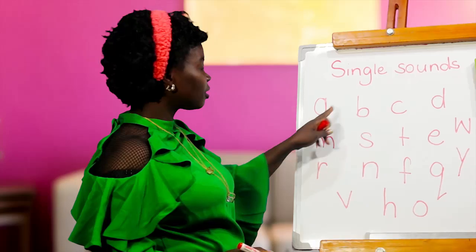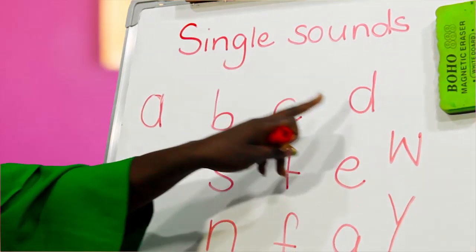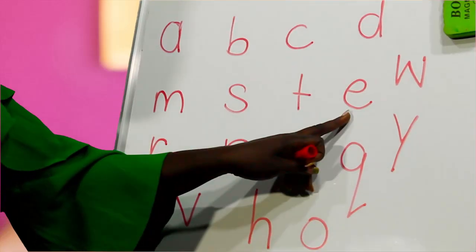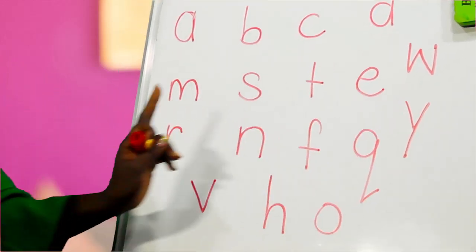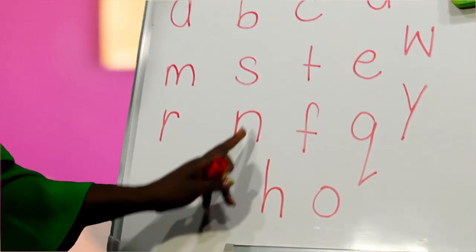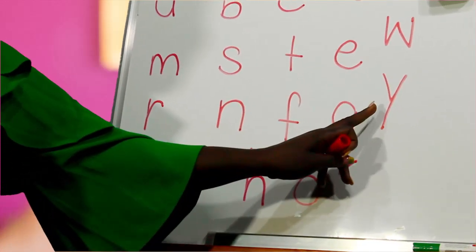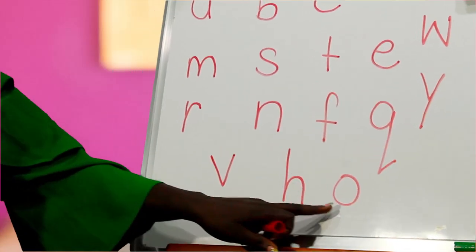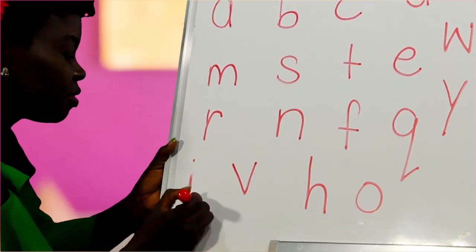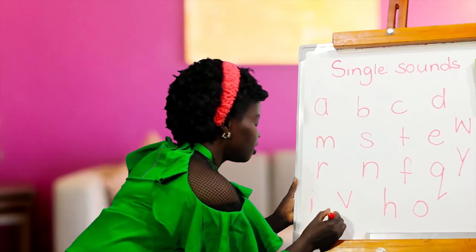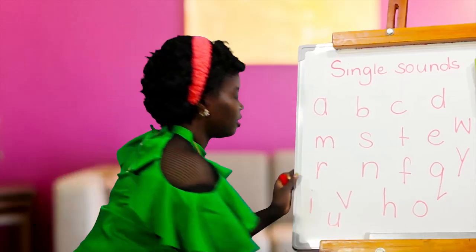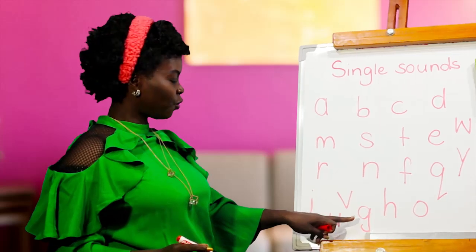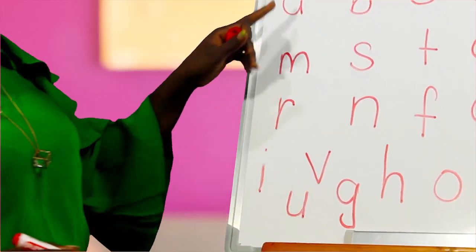We have A, B, K, D, M, S, A, R, N, S, U. We have here Z. We have O. Then we have this E. We have this one here. Good. Everyone, good.